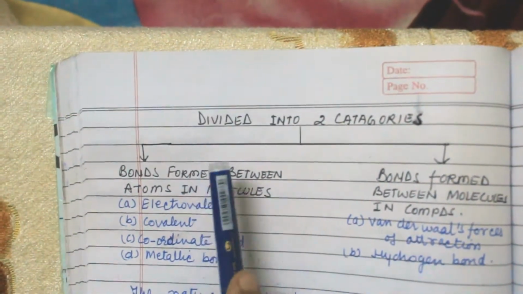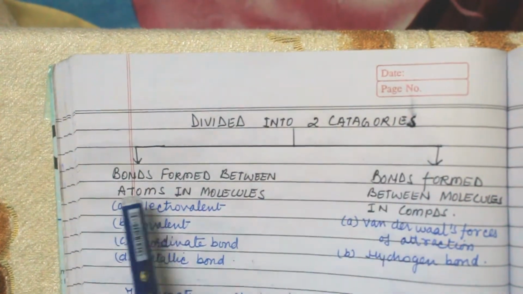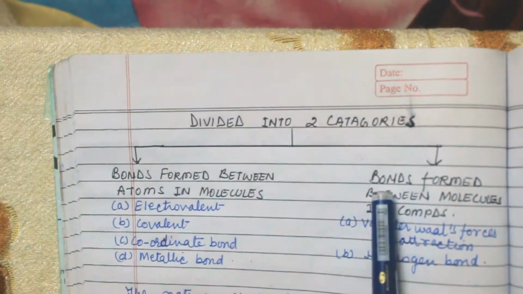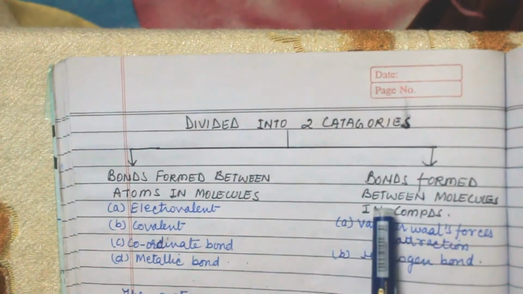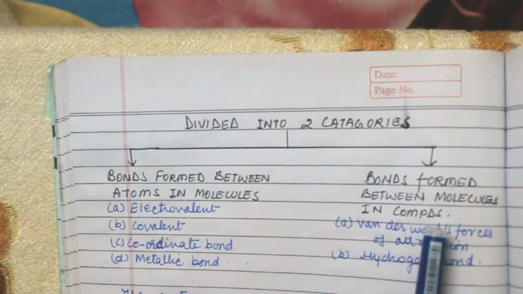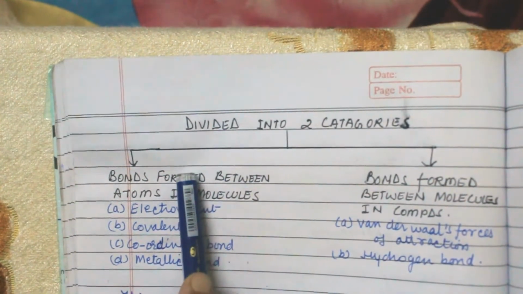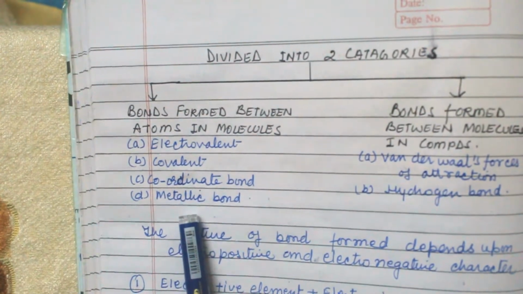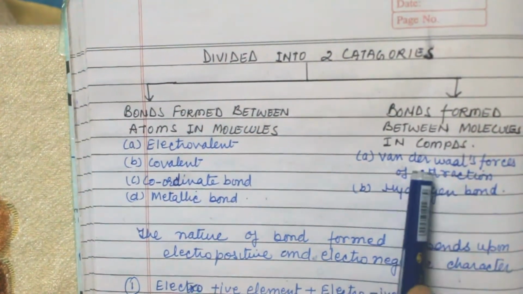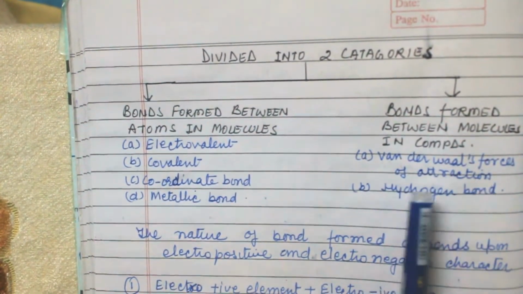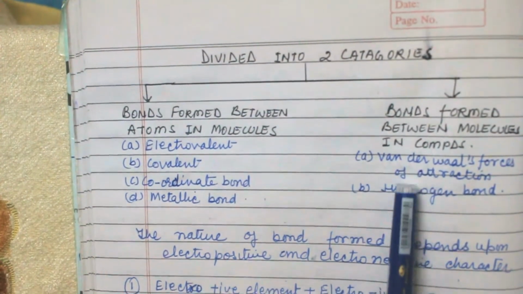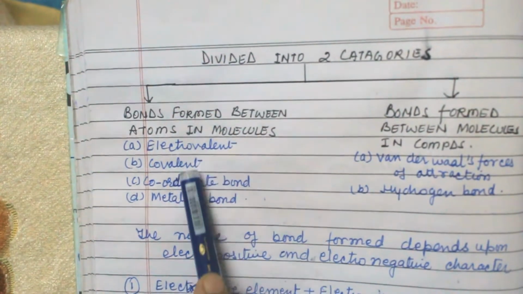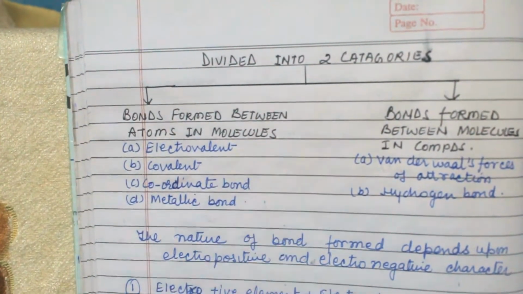Now next, bonds are divided into two categories. The first is bonds formed between atoms in a molecule, and the second is bonds formed between molecules in compounds. The first category includes electrovalent bond, covalent bond, coordinate bond and metallic bond, and the second includes van der Waals forces of attraction and hydrogen bond. These two bonds come under molecules in compounds, and these four bonds come under atoms in a molecule.